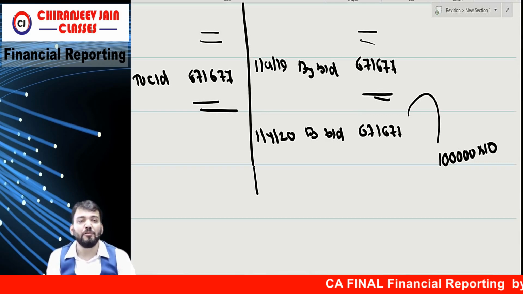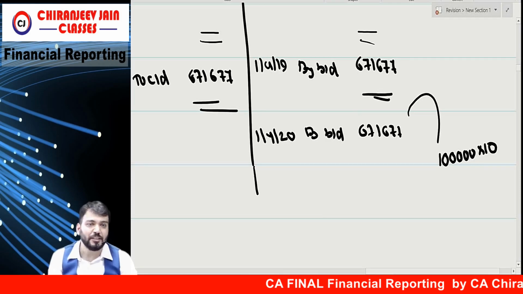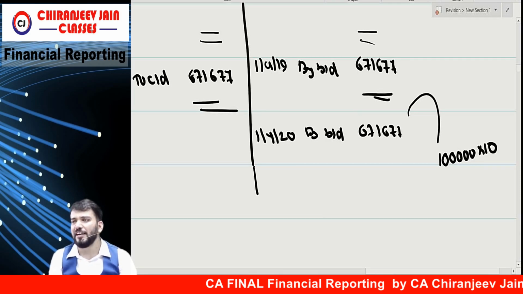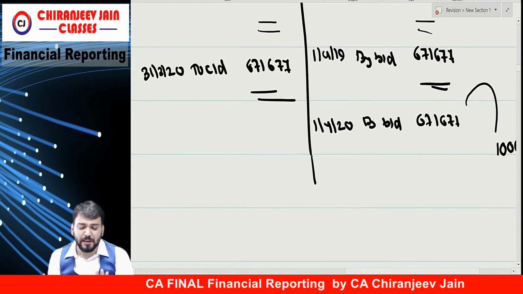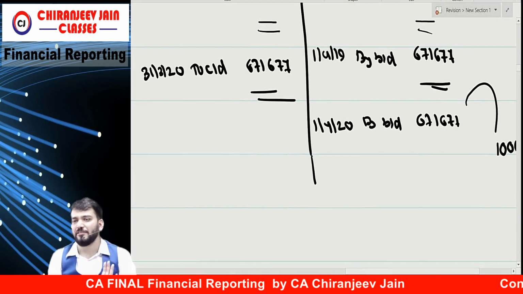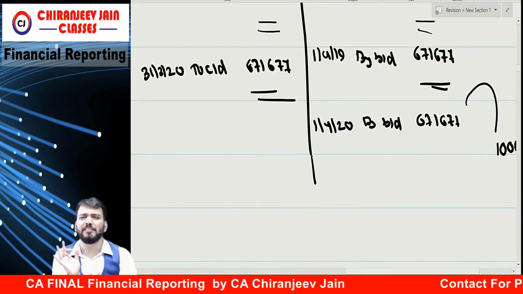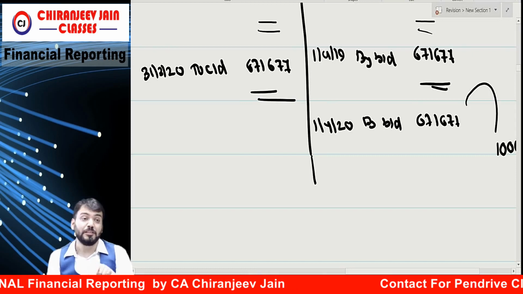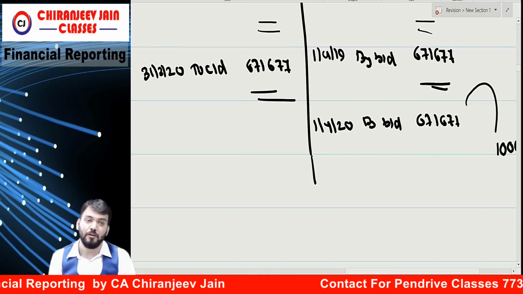So what journal entry we need to do? As per international concept. In India, due to the Companies Act, there are some changes because we cannot override the requirement of law.